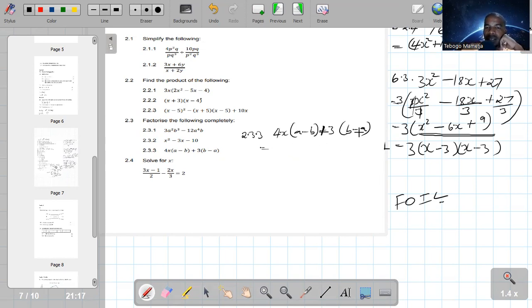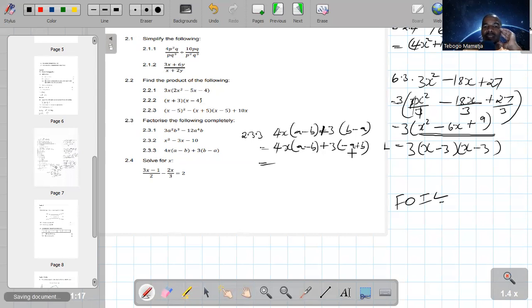So we need to write this as 4x into a minus b, then plus 3 into negative a plus b. So we haven't changed anything there. We just swapped a and b. So nothing has changed. Now we need to make this bracket the same.